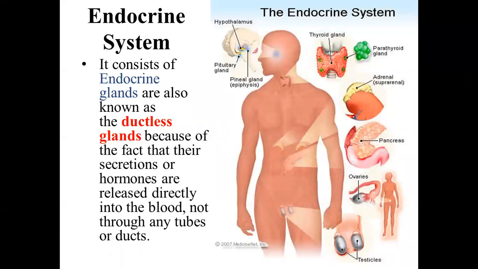So here we can see that there are different types of endocrine glands. Here we can see the pituitary gland, the pineal gland, thyroid gland, parathyroid gland, adrenal gland, pancreas, ovaries, and the testicles. So we will study these endocrine glands in brief.